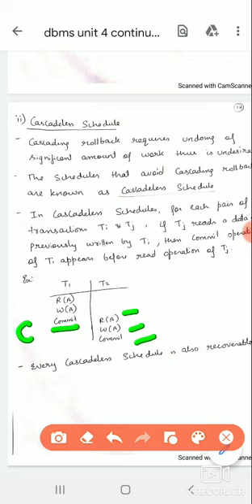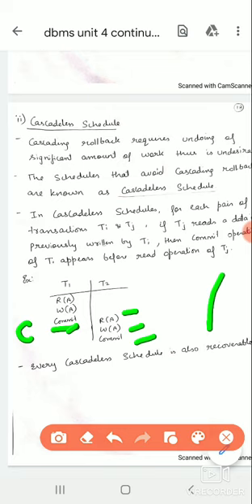If we do it this way, it is a cascadeless schedule. That means after each transaction performs its operations, we commit, and that committed value is read. Previously the transactions rolled back because there was no commit, but here if we commit, it will not roll back. So this is a cascadeless schedule.